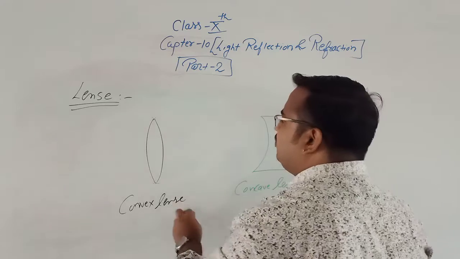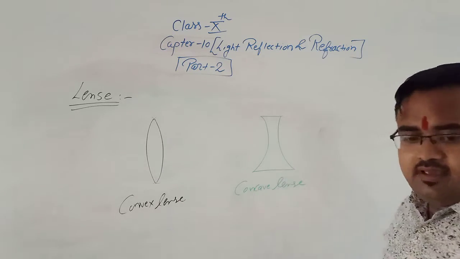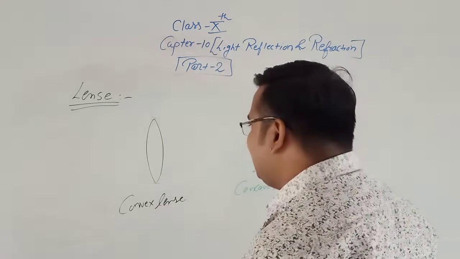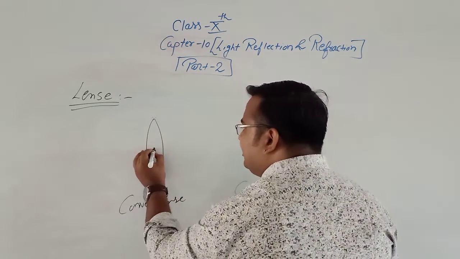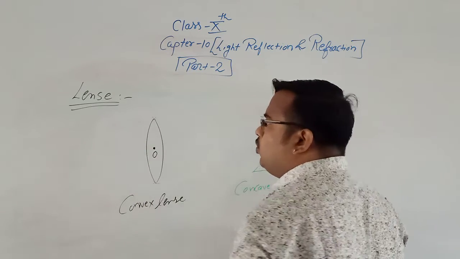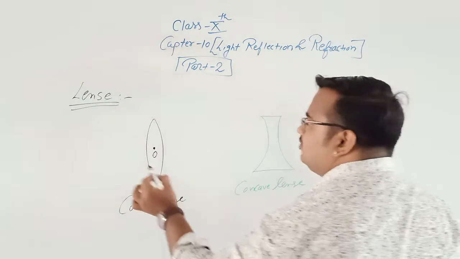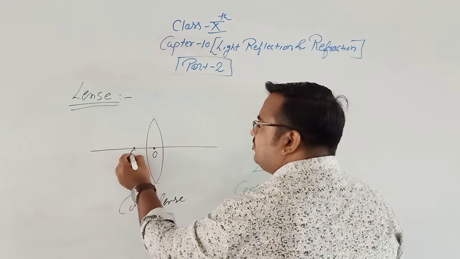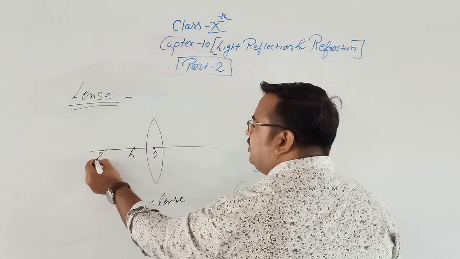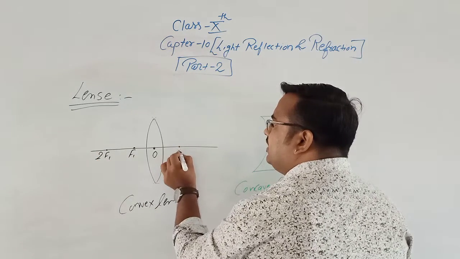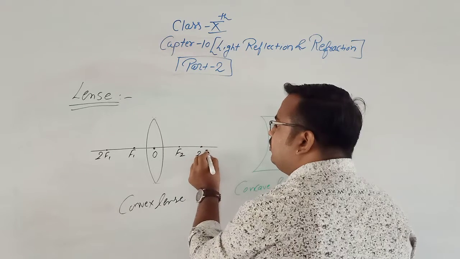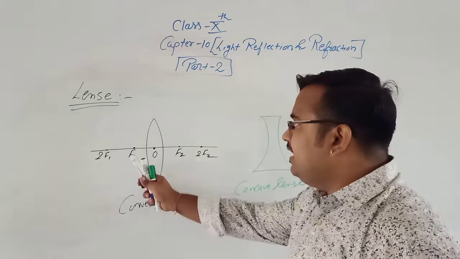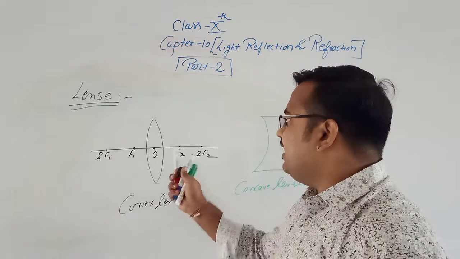And the lenses are of two types, convex lens and concave lens. Now in case of lens, there are a total of 5 parts. This is known as optical center O. This is the principal axis. Here it is focus f1 and 2f1, and here it should be f2 and 2f2. Clear? Here f1 and 2f1 are two parts, and here also two parts.